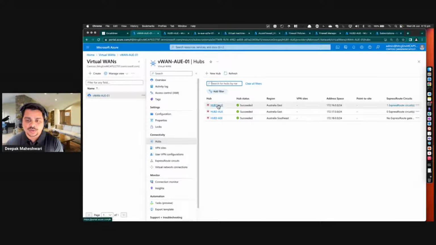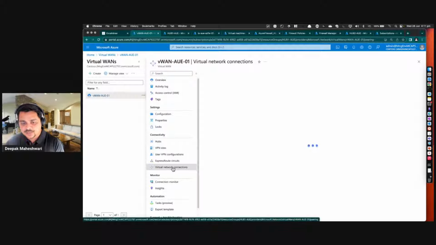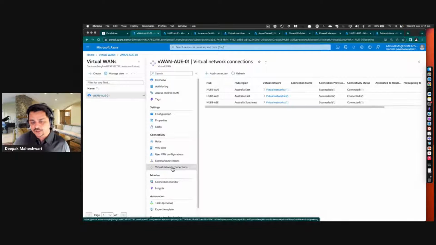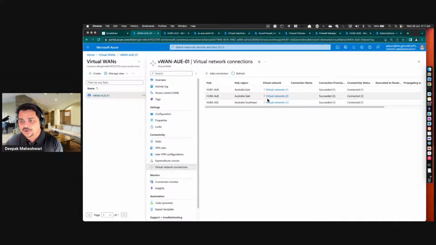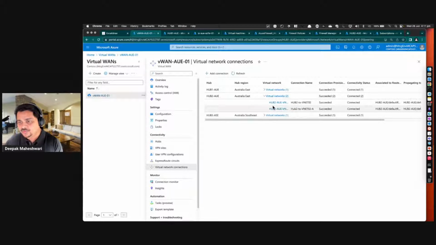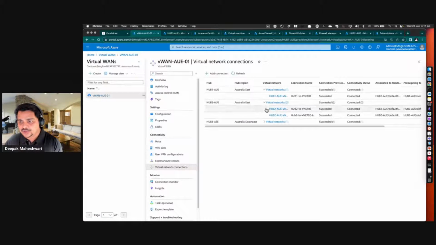As I talked about, I can have hundreds of hubs deployed, and each hub can support up to 500 virtual networks. The way I have done this, I will show you my virtual network connections. If I select virtual network connections, it will show me how many VNets are connected to each hub. So we are representing each hub in the region plus the virtual networks connected with that hub. You could see there are 2 virtual networks in my hub 2, which is in Australia East, and 1 virtual network in each of the other hubs in my environment.